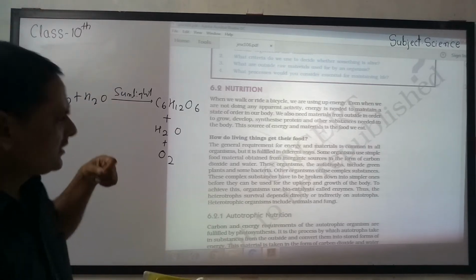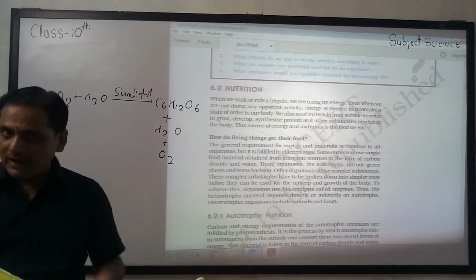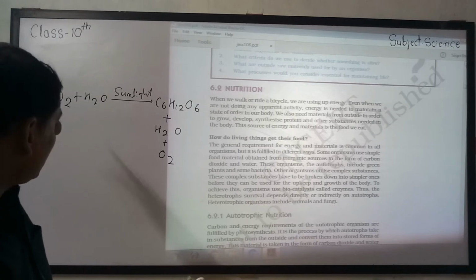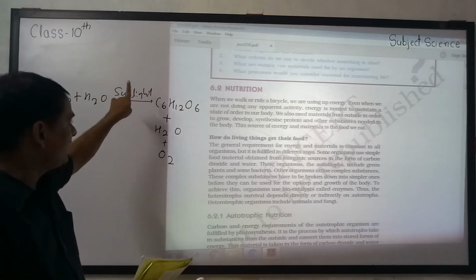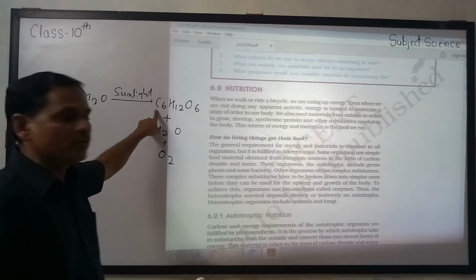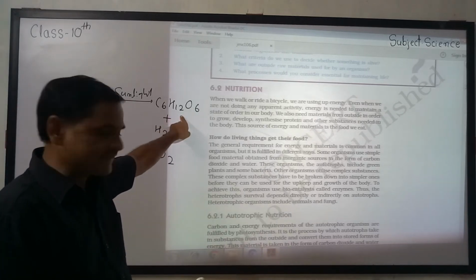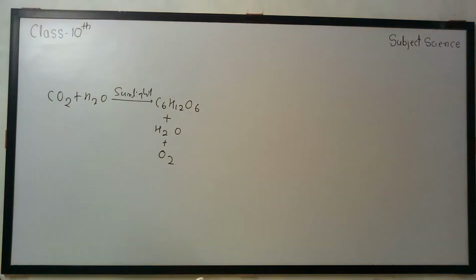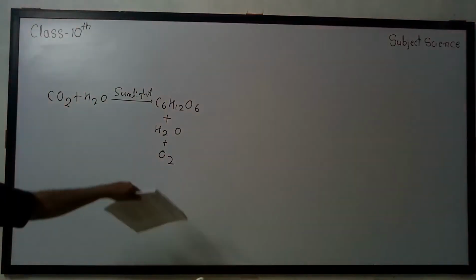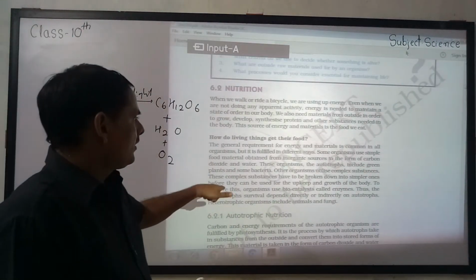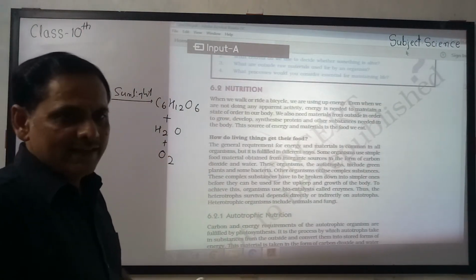Autotroph means some living organisms, ऐसे हैं just like a plant. They prepare their own food. Own food कैसे करते हैं? They use carbon dioxide, water, in the presence of sunlight and chlorophyll. The form of energy is glucose. The formula of glucose is C6H12O6. Plus water release करते हैं और oxygen is also released. Next, all are organic substances.